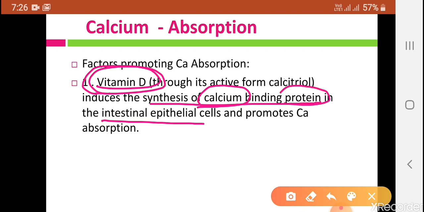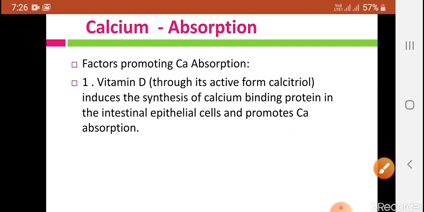That means indirectly vitamin D stimulates the absorption of calcium from the intestine, so vitamin D is a promoting factor for calcium absorption.